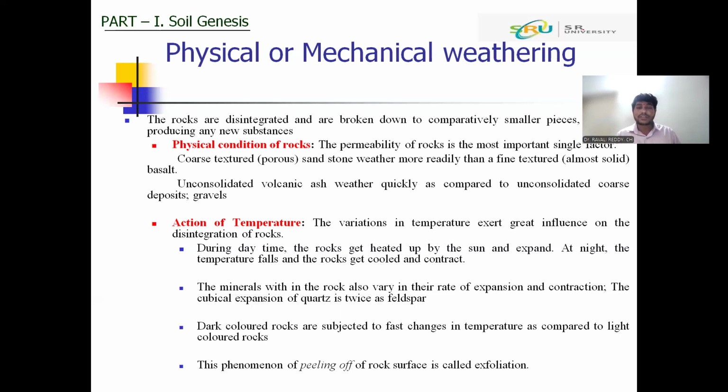The surface layer of the rocks will get peeled off. That phenomenon is called exfoliation. The exfoliation phenomenon will not occur in all types of rocks. Mostly it comes in basalt. That phenomenon will remove the surface layer of the rocks, and this type of weathering is called onion type weathering.